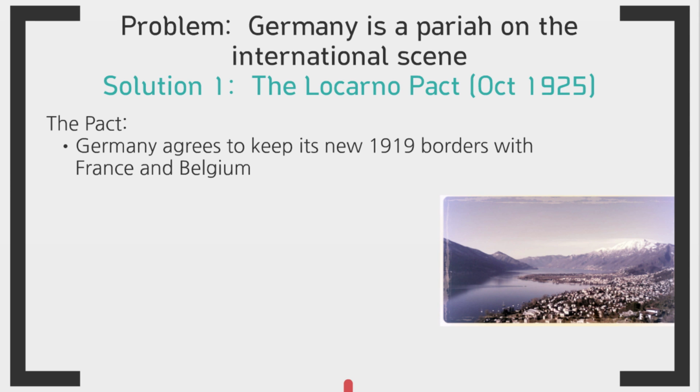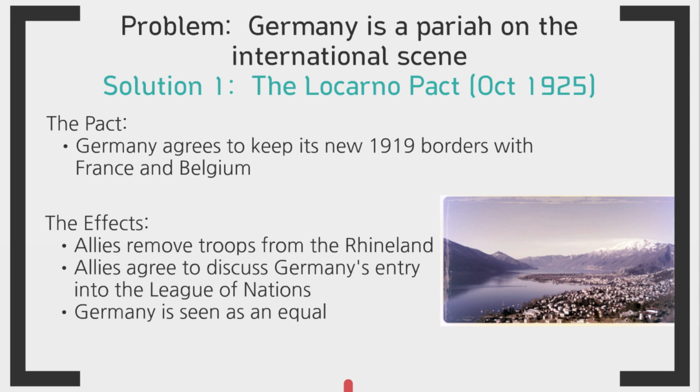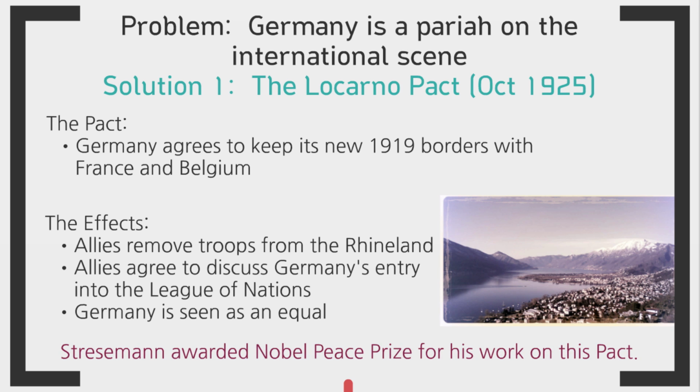The effects of this pact were that the Allies removed their troops from the Rhineland, and they agreed to discuss Germany's entry into the League of Nations. Furthermore, Germany was treated as an equal and felt as if it was not just being dictated to. So, you can see that Stresemann was starting to improve Germany's international profile. And in fact, Stresemann was awarded the Nobel Peace Prize for his work on the Locarno Pact.